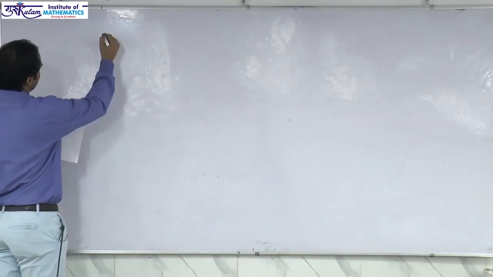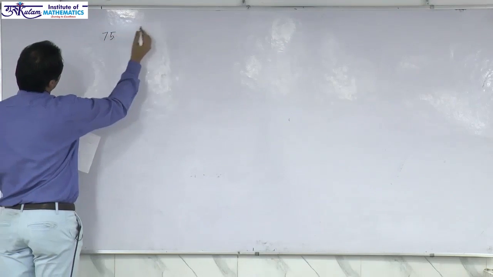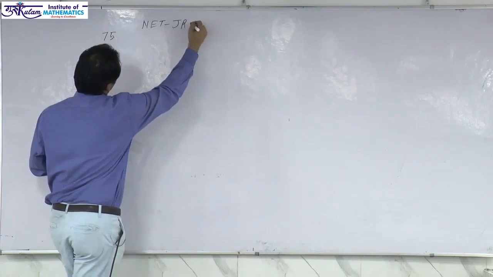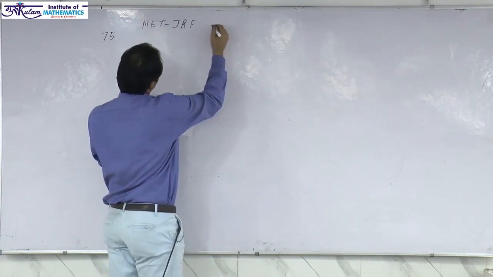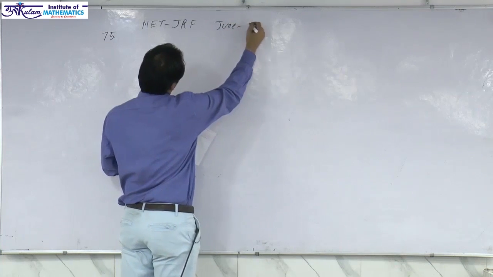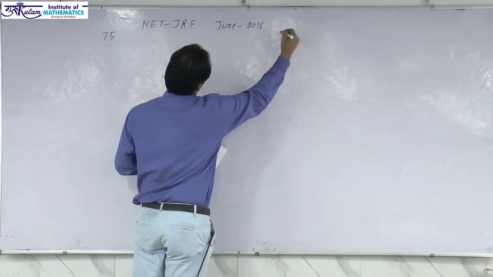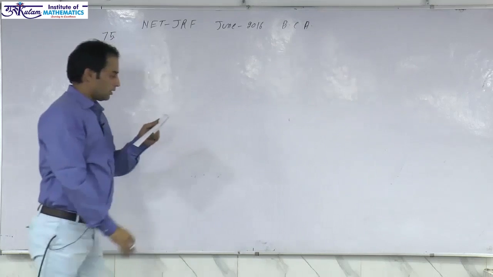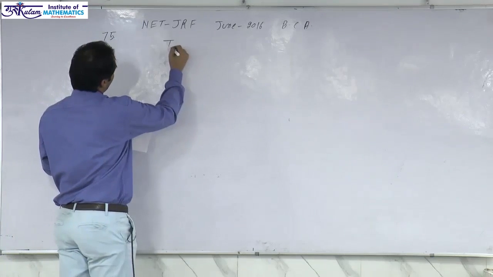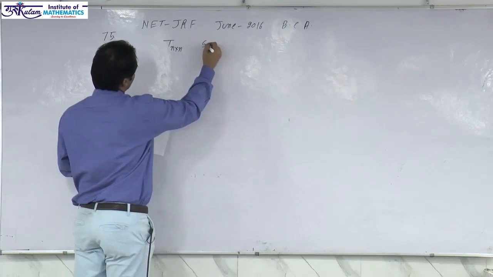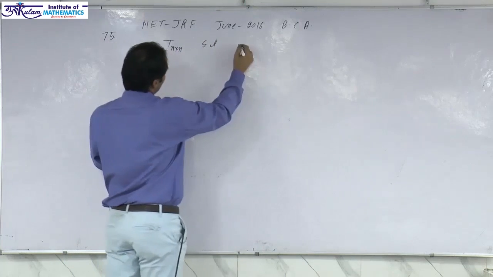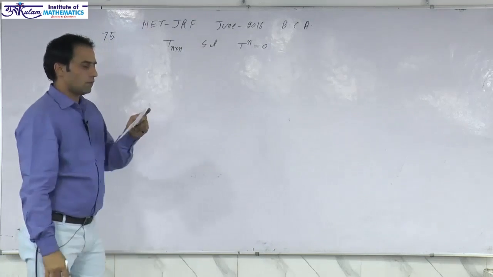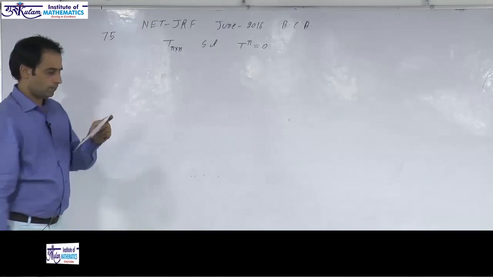This is question number 75 in the CSIR NET JRF exam, session June 2016, and booklet code is A. So the question is: T is an n cross n matrix such that T to the power n is 0, then which of the following are true or correct?